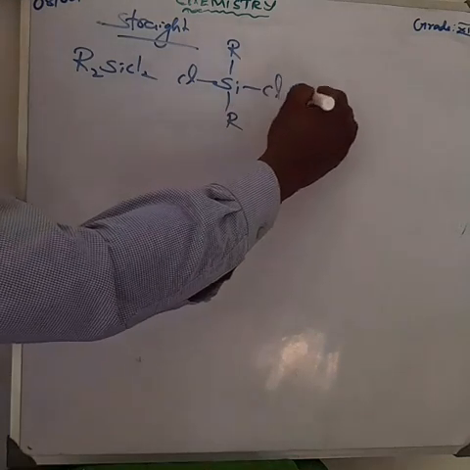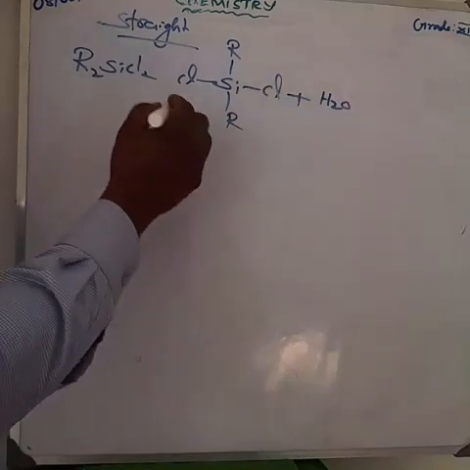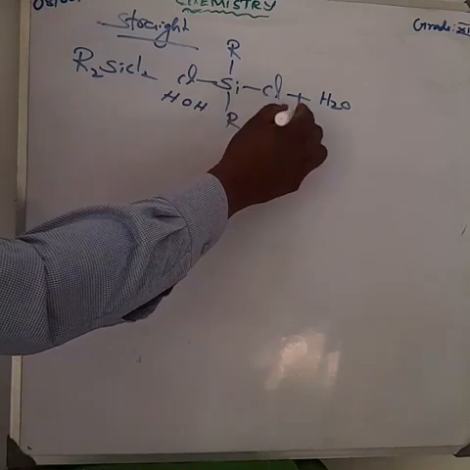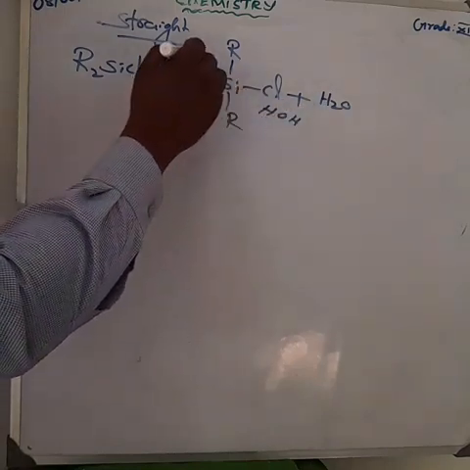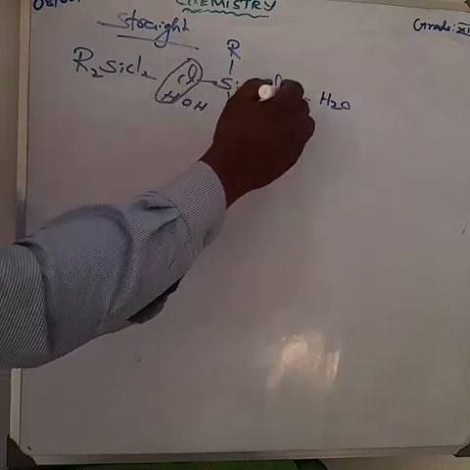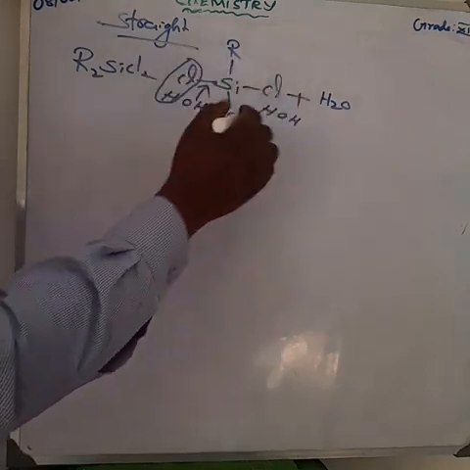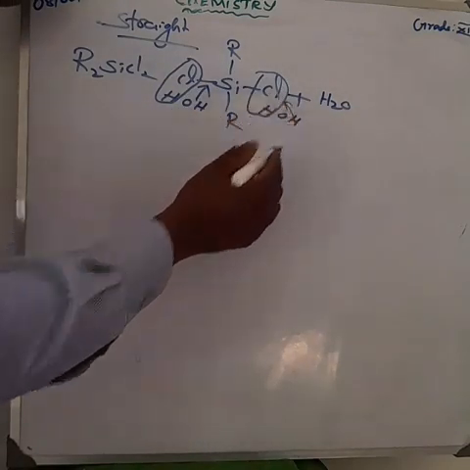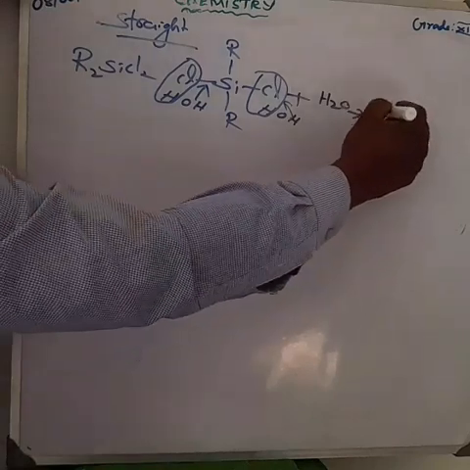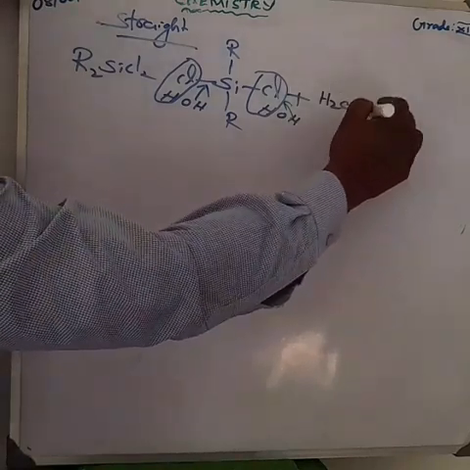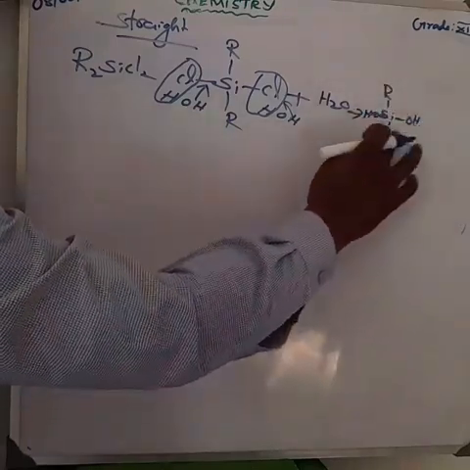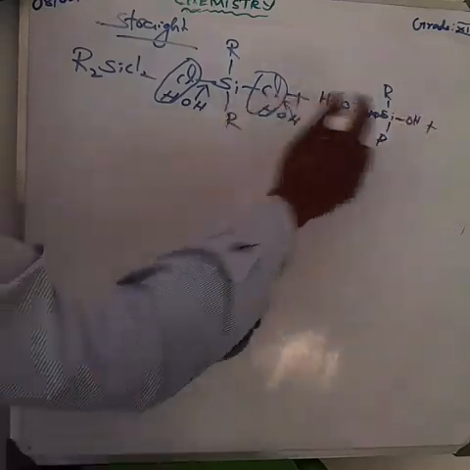It reacts with water. We are taking water, which can be written as H-OH. Suppose we are adding H-OH here, and here also we are adding H-OH. So this hydrogen combines with the chlorine, we get HCl, and the OH is attached there. Here also hydrogen combines with Cl to form HCl, and the OH is attached. Am I right? So what is the formula here? Si(OH)(OH)RR plus how much HCl? Plus 2 HCl. This is one of the reactions.